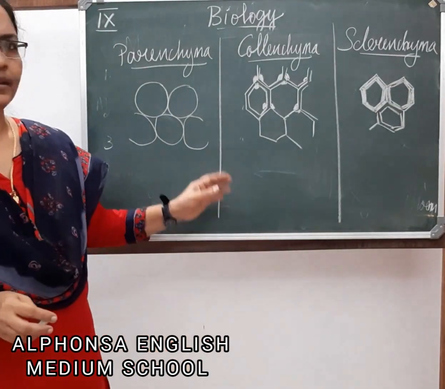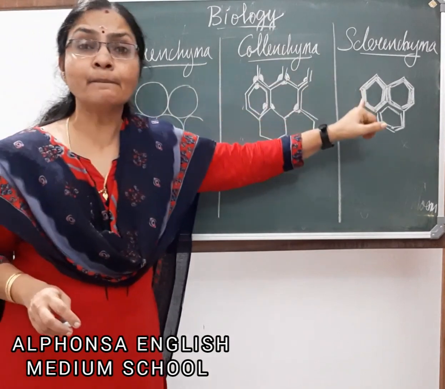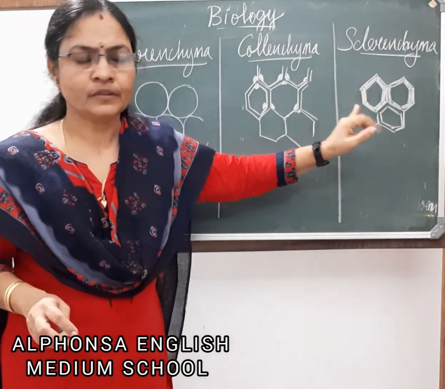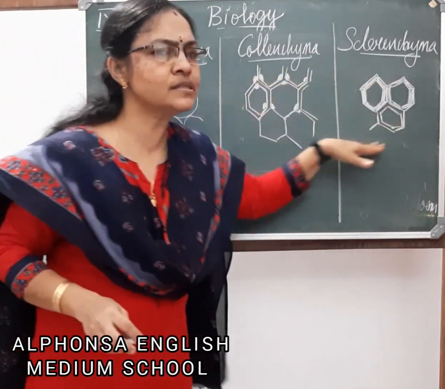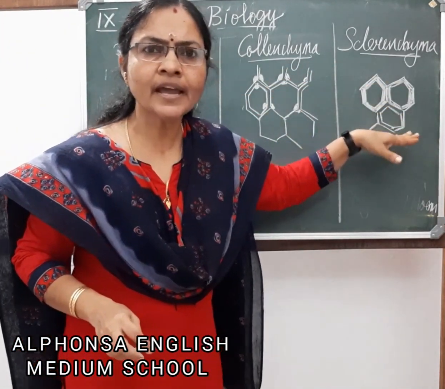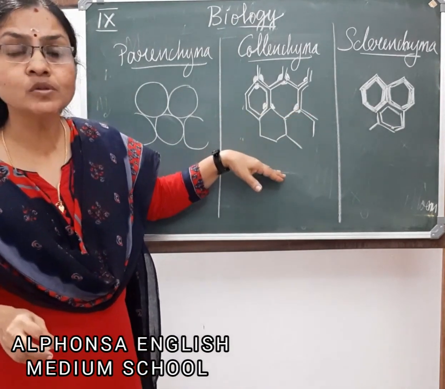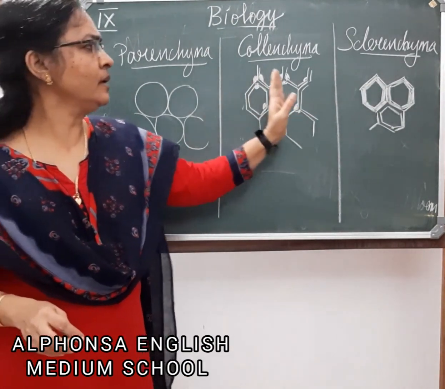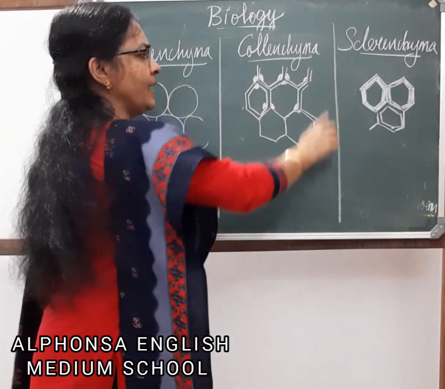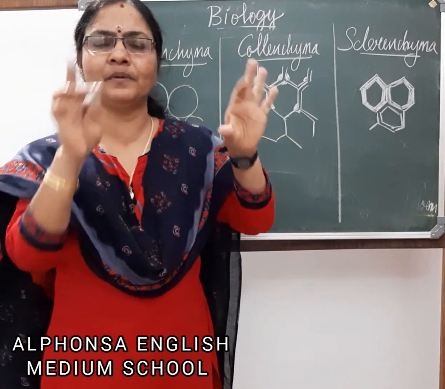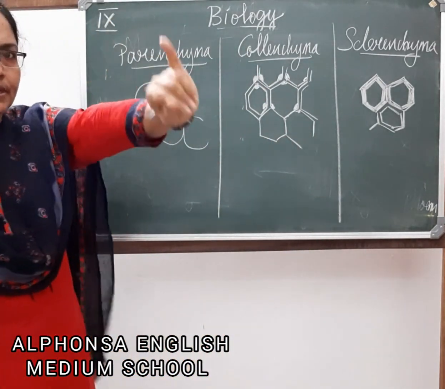So, first main difference. Parenchyma, collenchyma and sclerenchyma are all simple permanent tissues. From this you can understand all the cells are similar here. I have drawn only a few cells, but when you draw in the notebook, draw at least 2 to 3 rows of cells and 2 to 3 cells in each row. After drawing, you may keep a scale and rub all 4 sides, so it will be a neat piece of cell tissue. Clear?